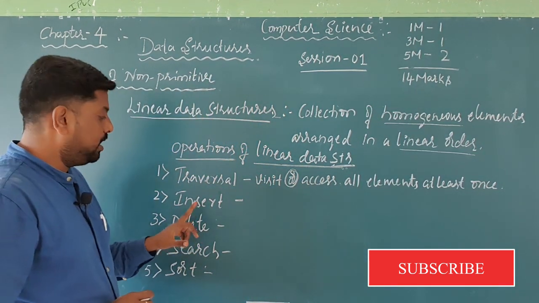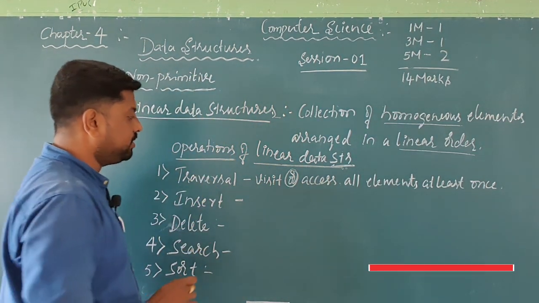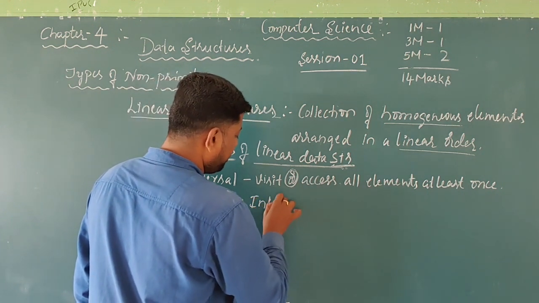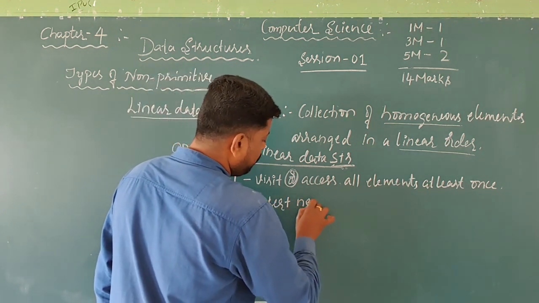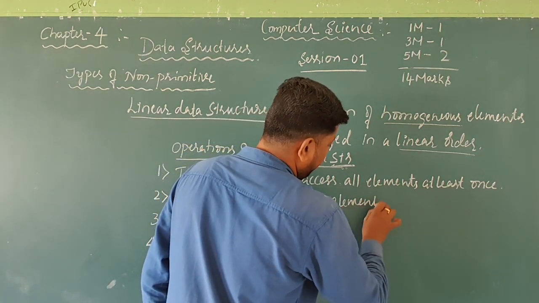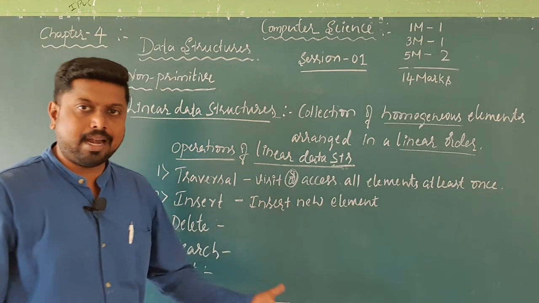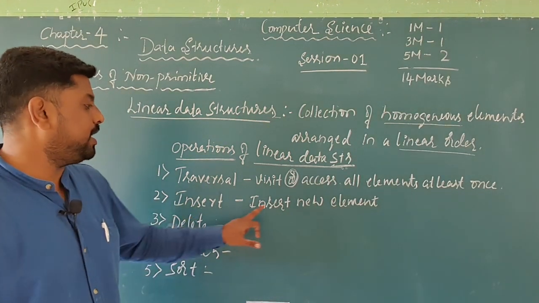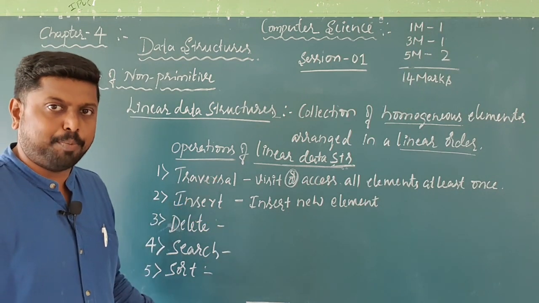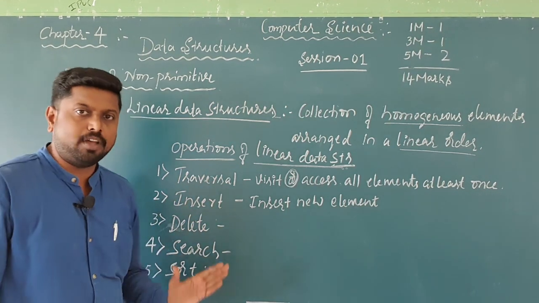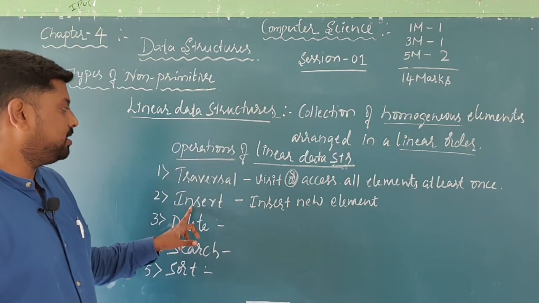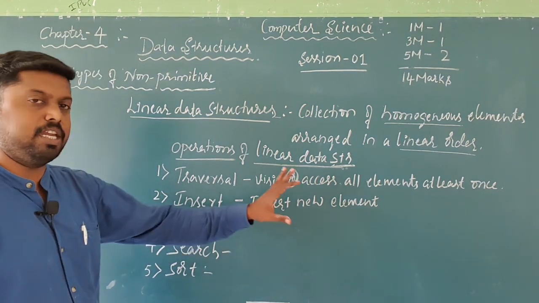Then insert. Insert operation is used to insert a new element to the data structure. These are very easy operations, the operation is in the name itself. Very easy to remember.